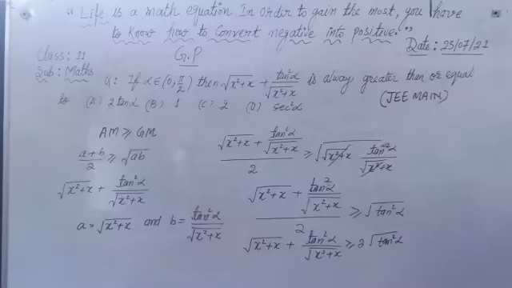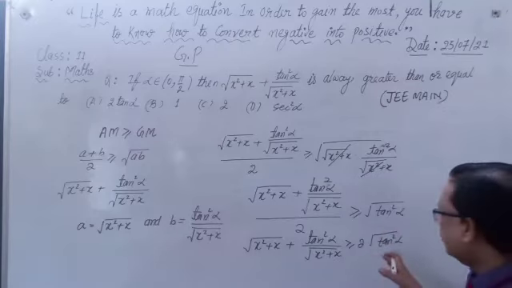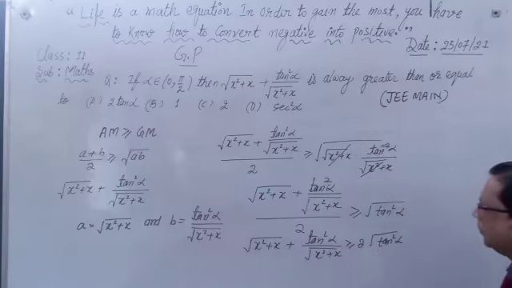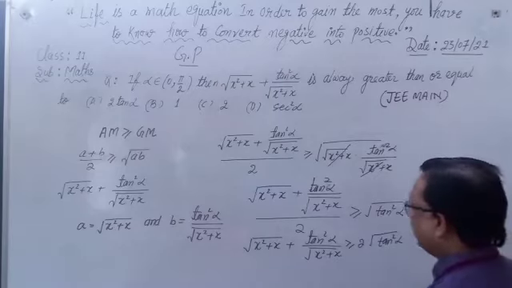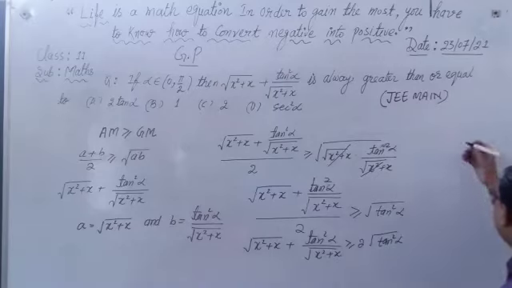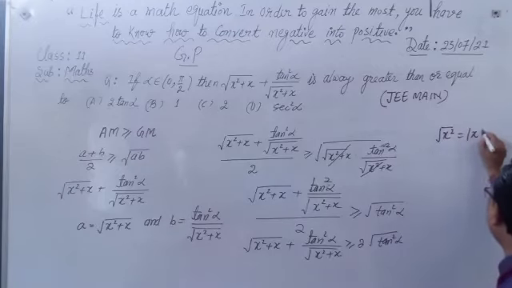And root tan square alpha is mod tan alpha. We know that if any quantity is under root, root x square means mod x.